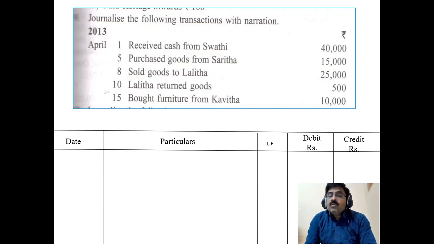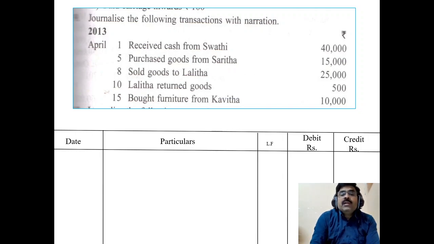Here no nominal account is there. We are purely receiving cash from Swati. For what purpose we don't know, but we are receiving the cash. Cash is coming in, so cash account will be debited. Who is giving? Swati is the giver. Credit the giver. So the entry is cash account debit to Swati account, 40,000.